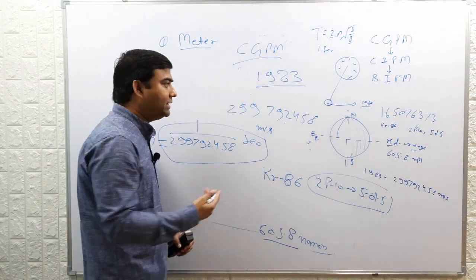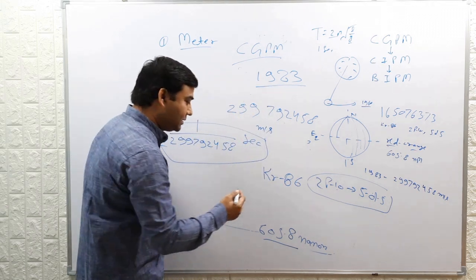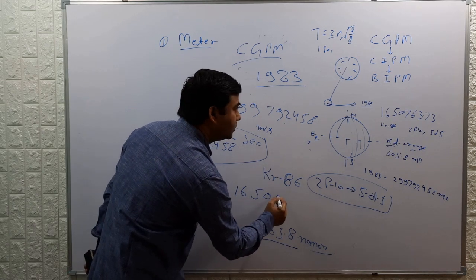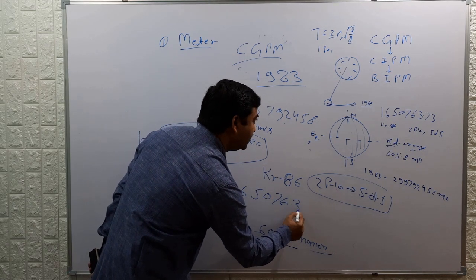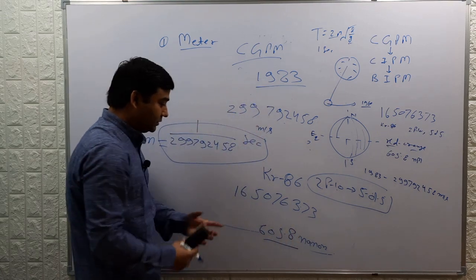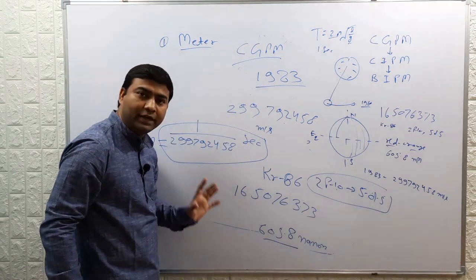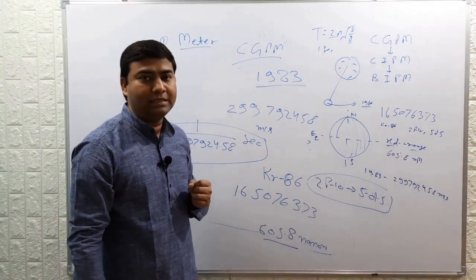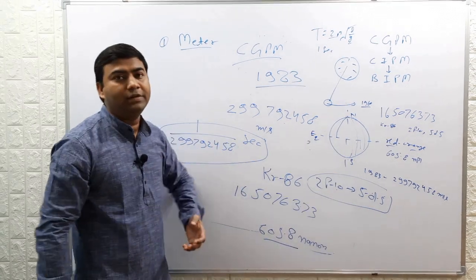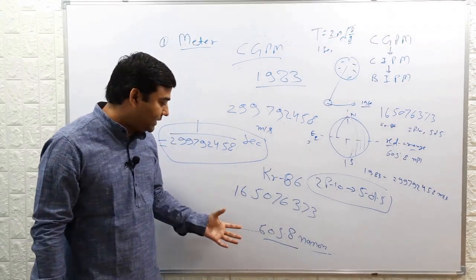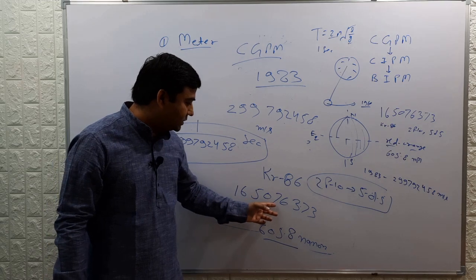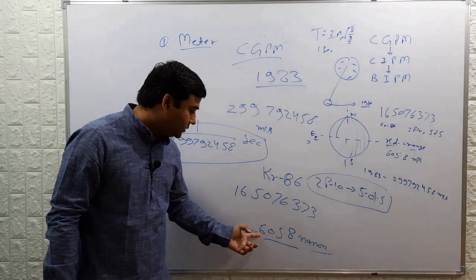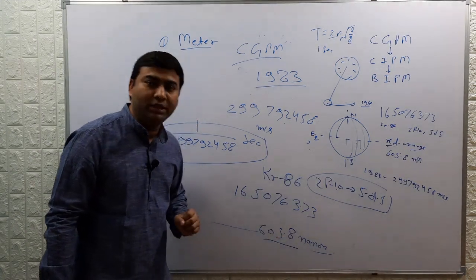So the meter was defined in 1960 as 1650763.73 times the wavelength of Krypton 86 radiation. That was the new definition of meter, which was defined as 1650763.73 times the wavelength, that is 605.8 nanometer.